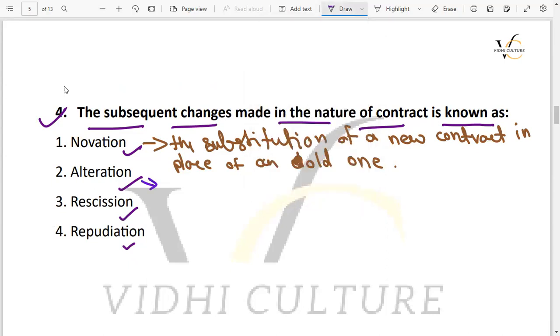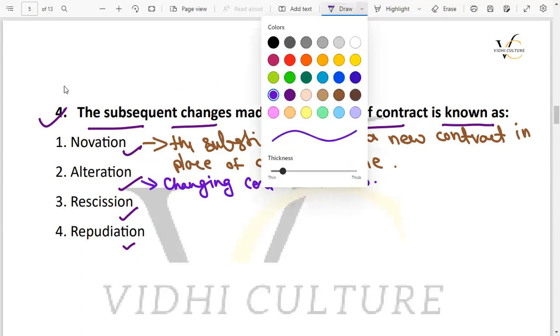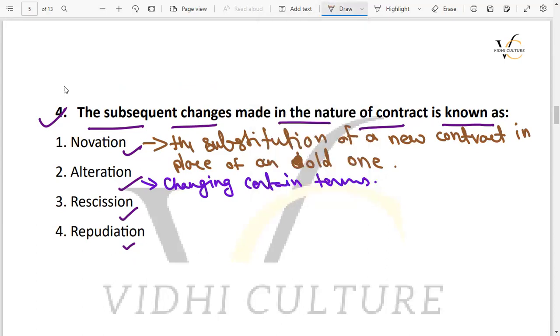Now what is the meaning of alteration? So alteration is nothing but changing the terms and conditions, changing certain terms. ठीक है, just a minor alteration. Then we come to the next, that is the rescission. What do we understand by rescission?